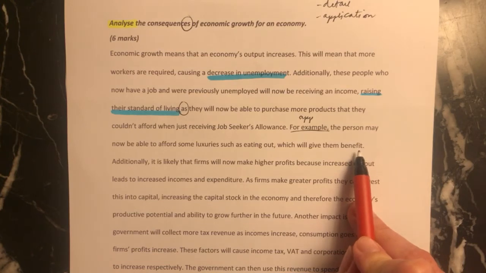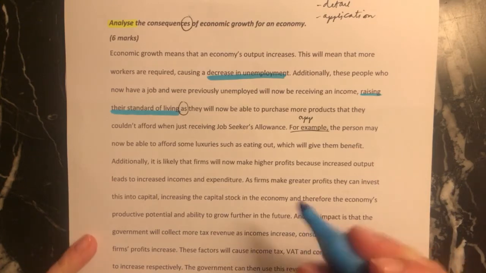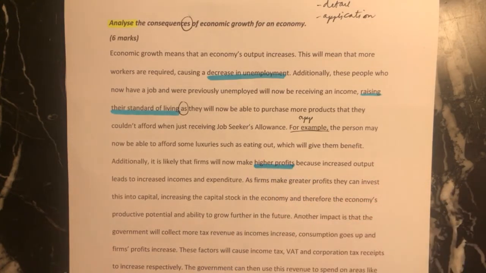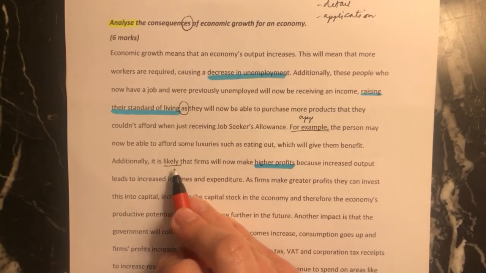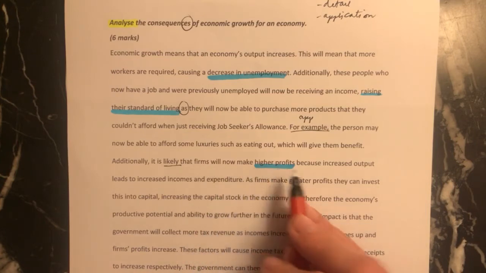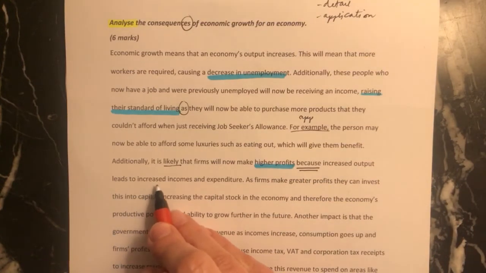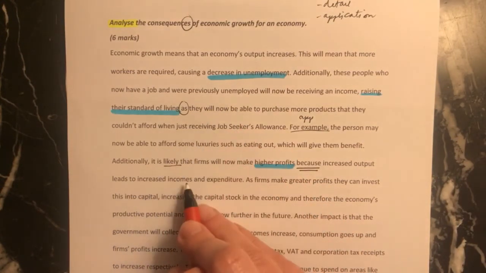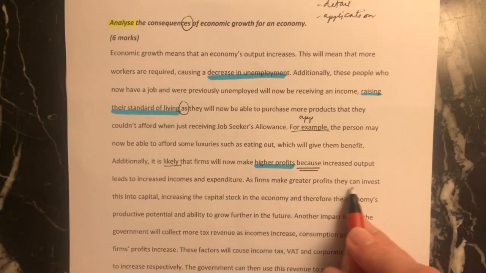That's what application is. Additionally, so moving on to another point now, it's likely that firms will now make higher profits. And I've said likely. Writing the word likely rather than saying things will definitely happen makes it more nuanced and shows that you're thinking about things more deeply. So they'll make higher profits, and then I'm going to explain why. This is the detail. Because increased output leads to increased incomes and expenditure. This is what we've said above, that people have got higher incomes because more people have got jobs, and therefore they'll be spending more.